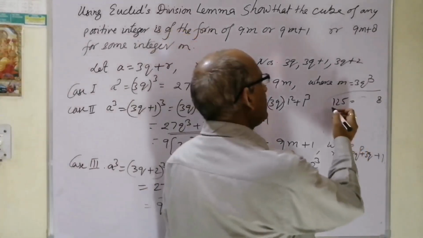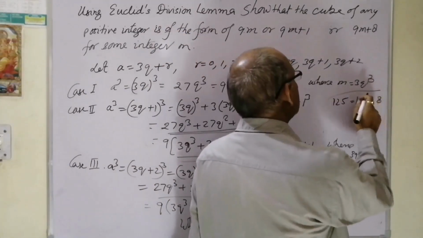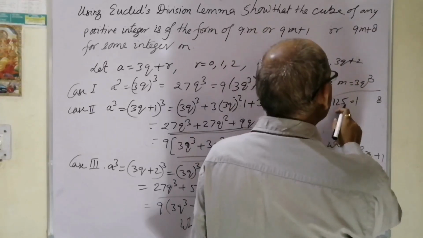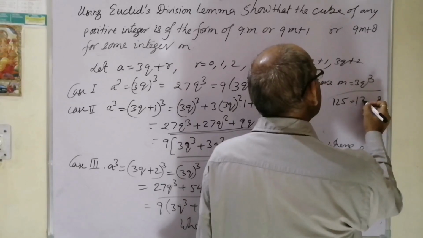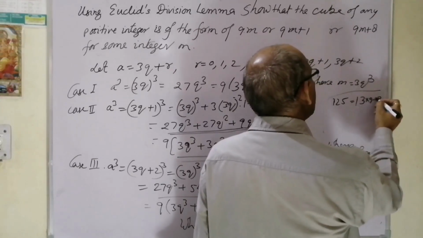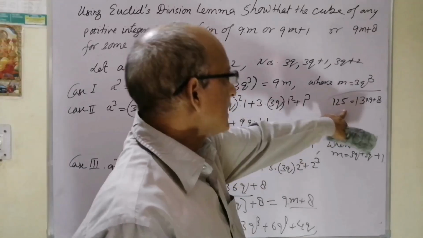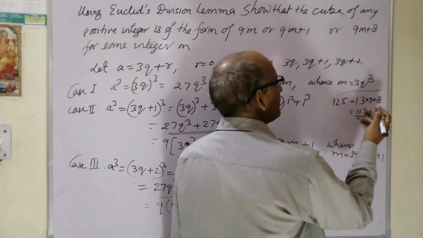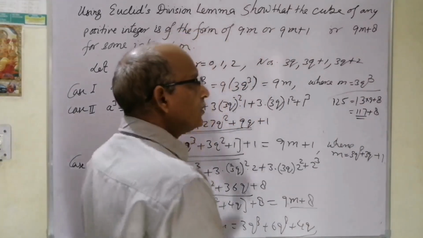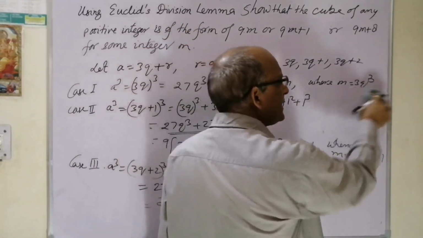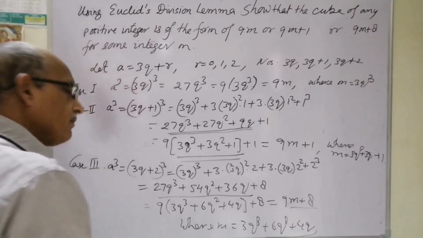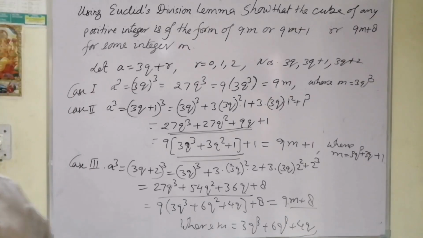9 ones are 9, 9 threes are 27... 9 times 13 is 117, plus 8. So 117 is a multiple of 9, plus 8. So in this way, for any number we are checking, every cube will be a multiple of 9, or 1 added to a multiple of 9, or 8 added to a multiple of 9. Nothing more than that.